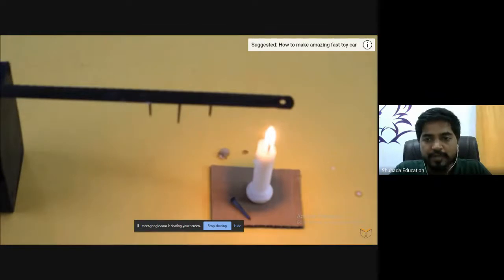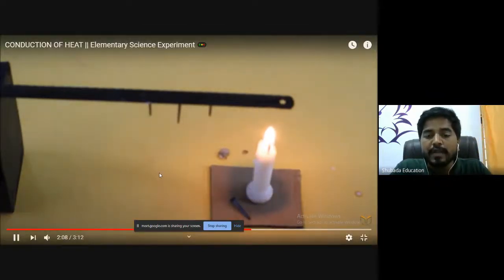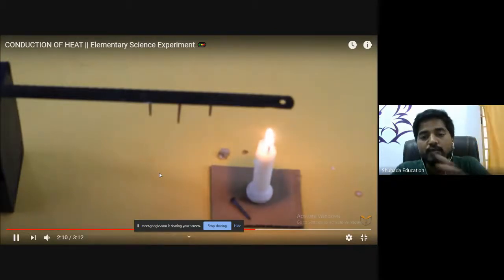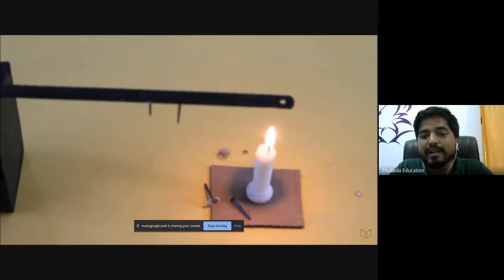If this hacksaw blade is mainly made of metal, what will happen? It will absorb the heat and transfer it from one end to the other. You can see that as the heat transfers from one end to the other, the nails attached to the hacksaw blade are falling off, because the wax is getting melted.